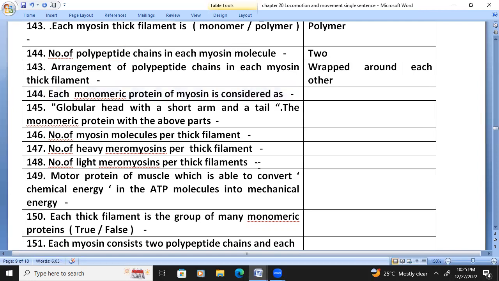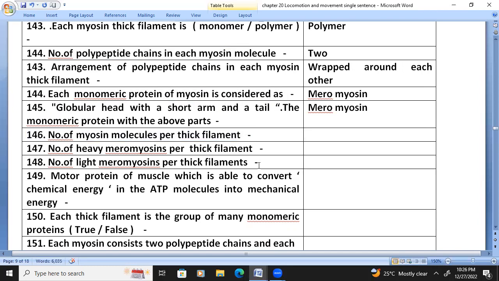Each monomeric protein of myosin is considered as a meromyosin. The monomeric protein with a globular head with a short arm and a tail is a meromyosin.